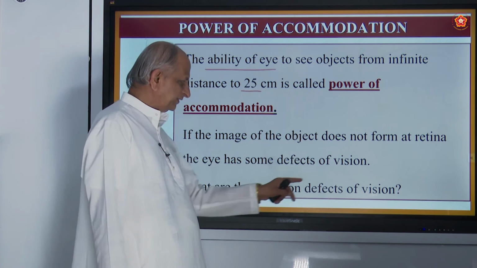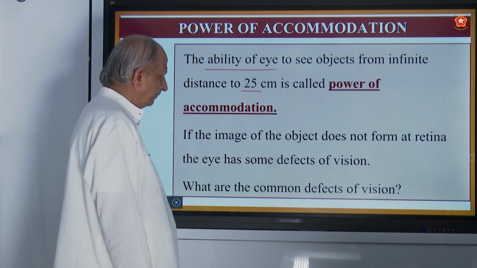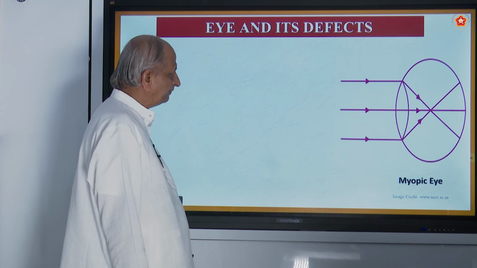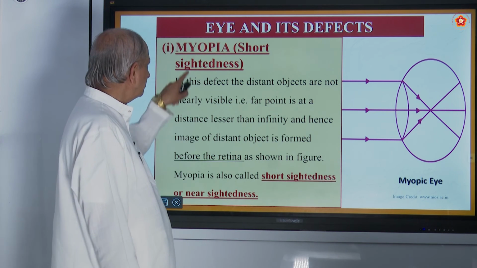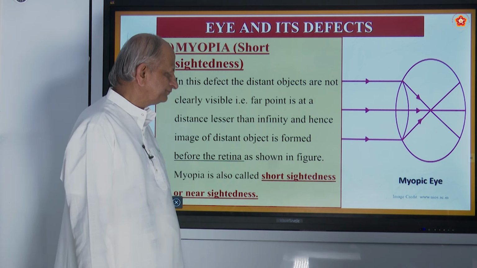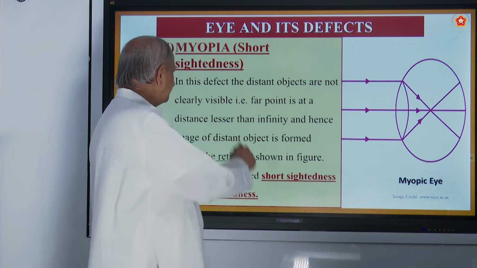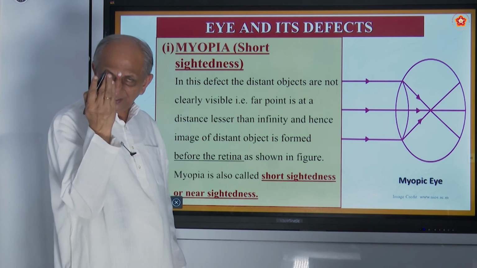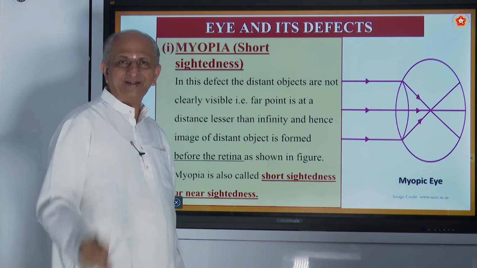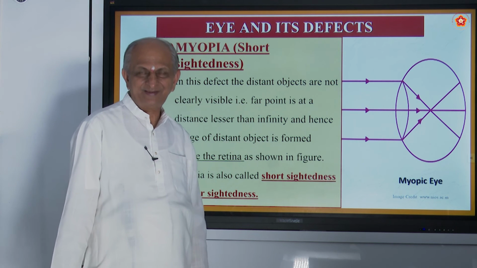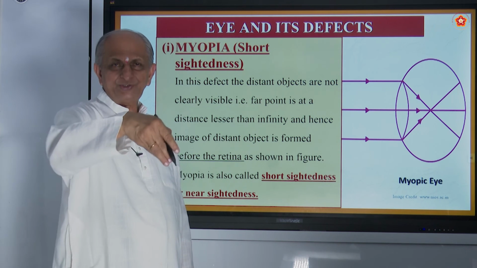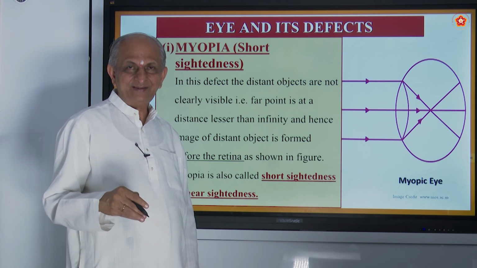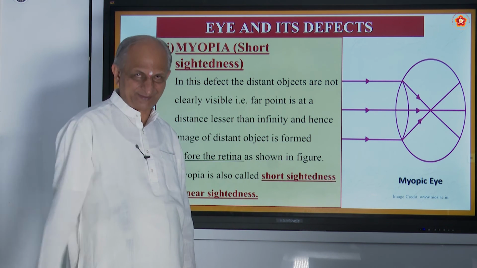So what are the common defects of vision? So mainly we have defects called, first one is myopia, also called short-sightedness. So here what happens in this defect, the distant objects are not clearly visible. You can see the near object but not the far object. Some students will have this defect. They always want to sit in the first bench because they can see the board correctly. And that is called as short-sightedness.